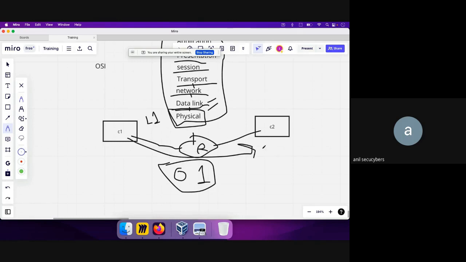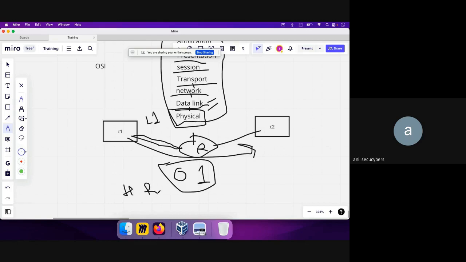As I said, the physical layer deals with the physical connection of devices. That doesn't mean just a wired connection. In most cases it will be wired, but it can also be wireless, by which C1 is connected to C2 and information goes back and forth between them. The devices we refer to at L1 are normally hubs, and also repeaters.